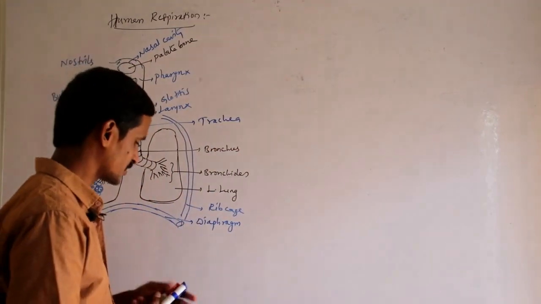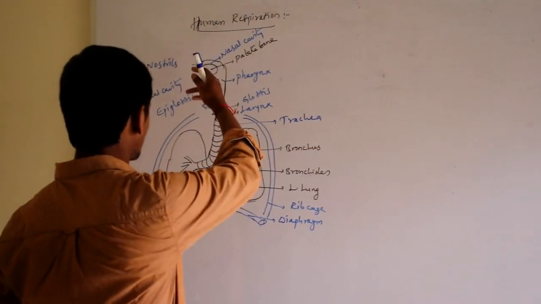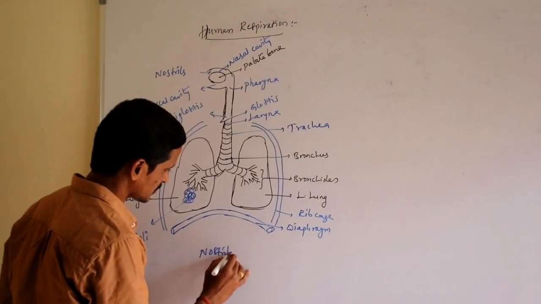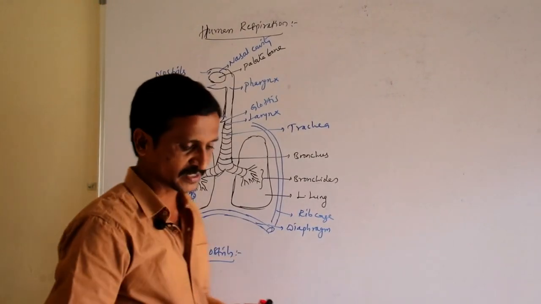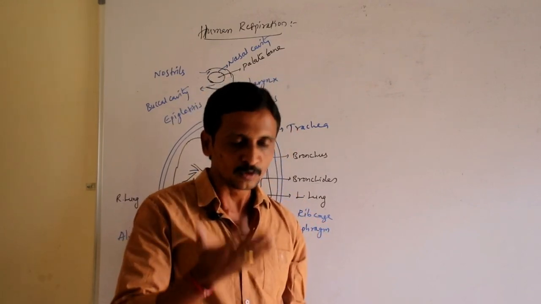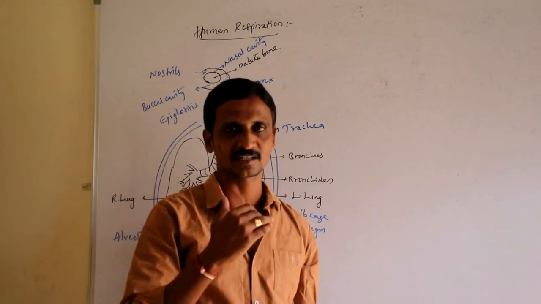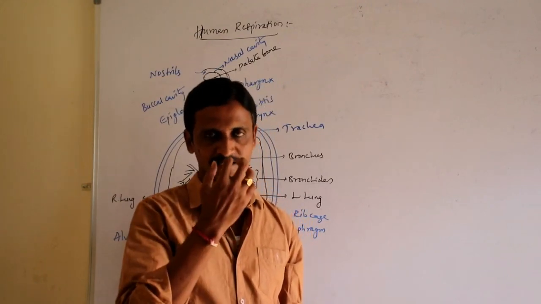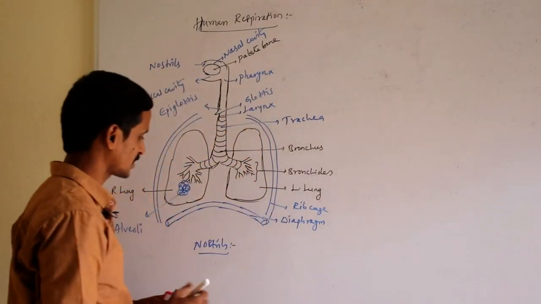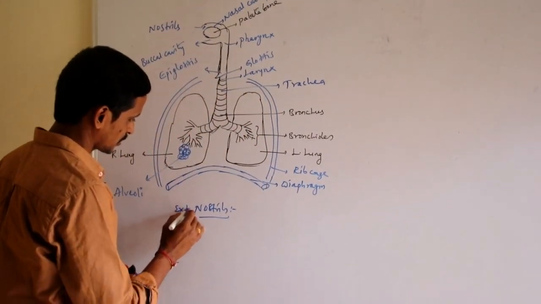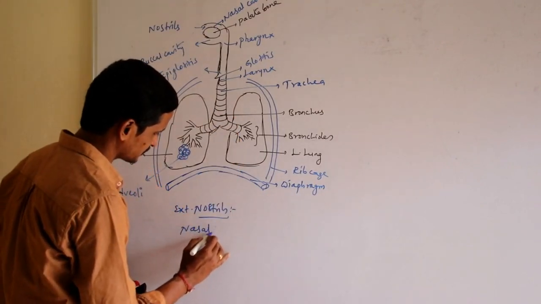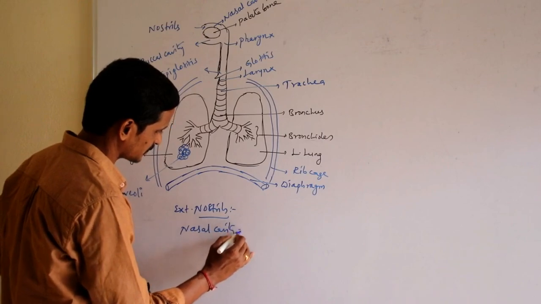Now let me start with the first one, that is nostrils. Nostrils are the two external openings which are responsible for the movement of gases. That means during inhalation and during exhalation, the gases move through these two openings, so called external nostrils. Next, nasal cavity.